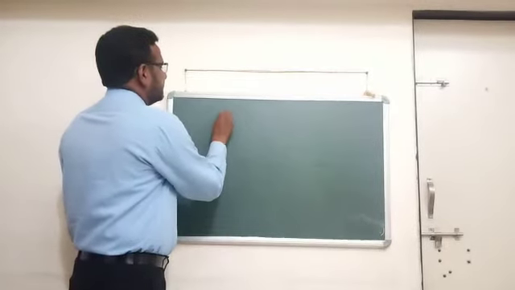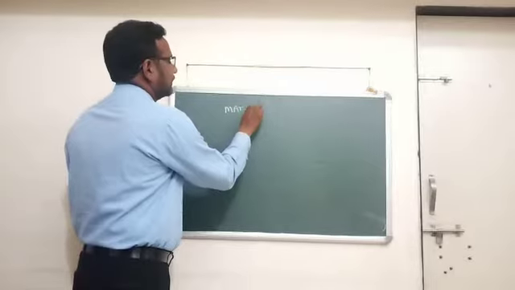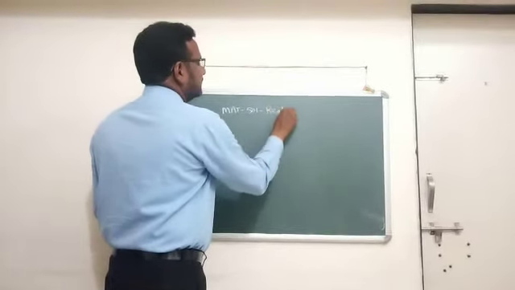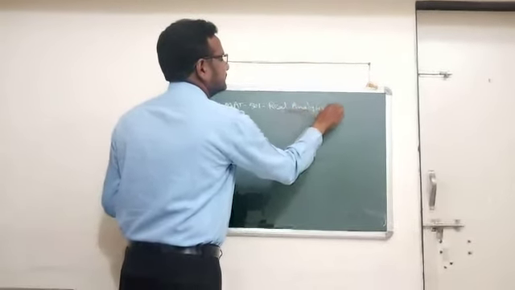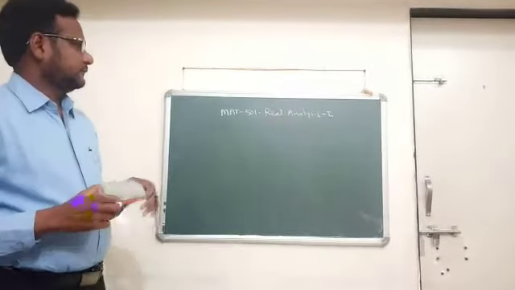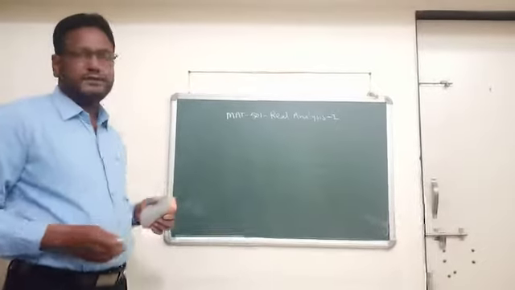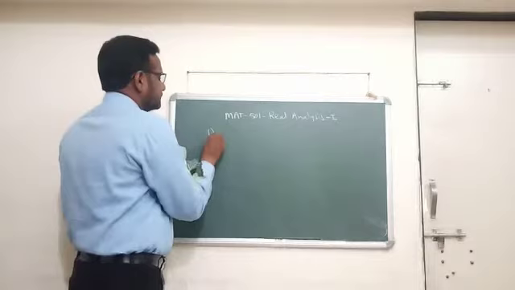The first paper having code MAT 501 with title Real Analysis First. In this paper, we have to study 4 topics. The first one is functions.